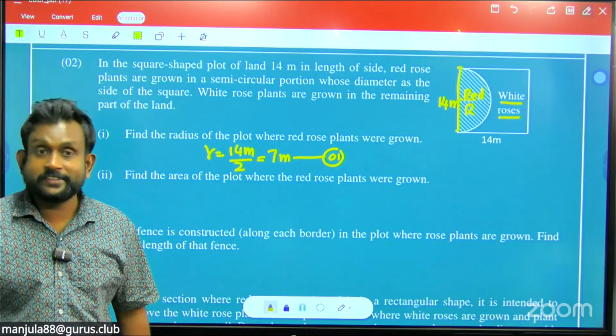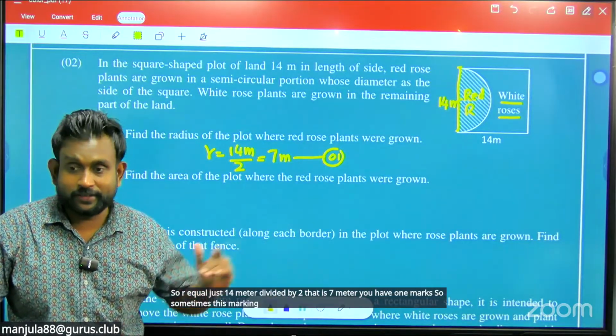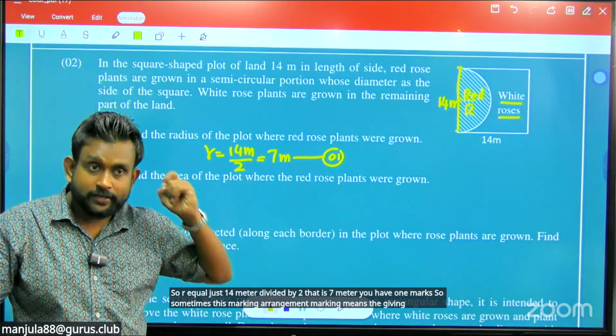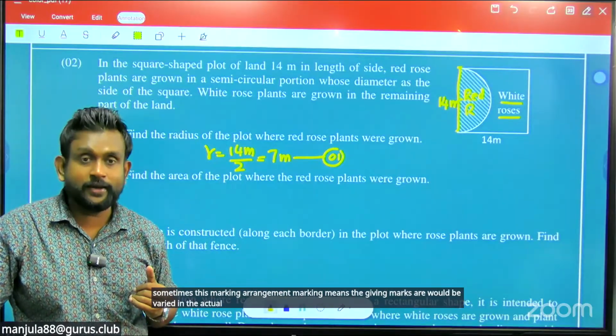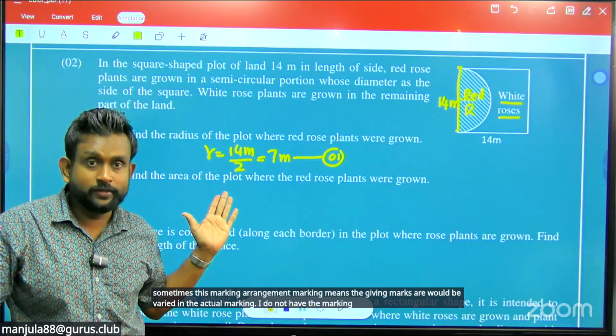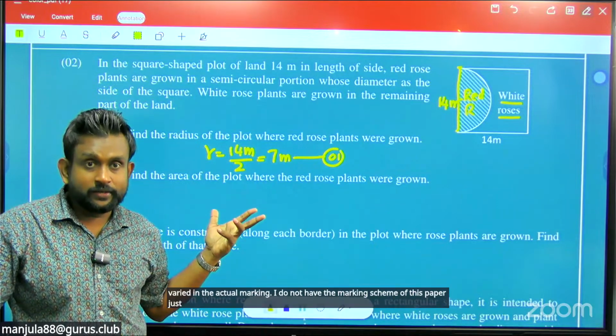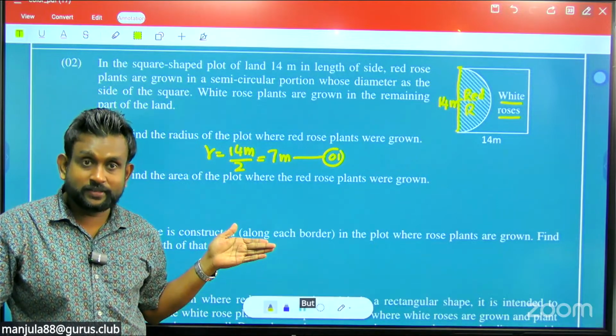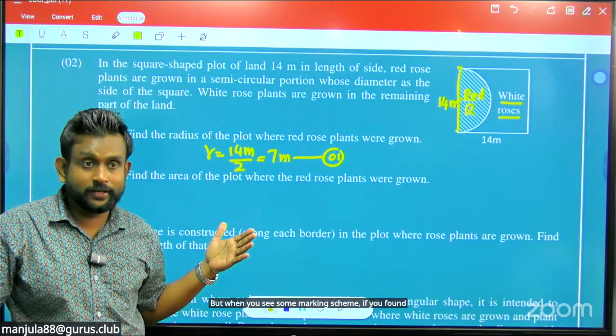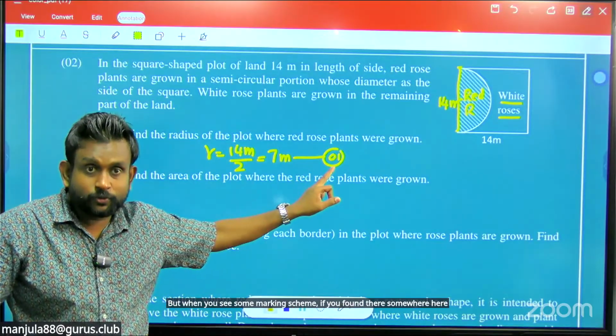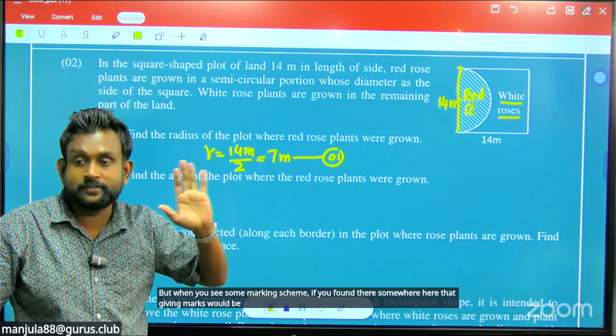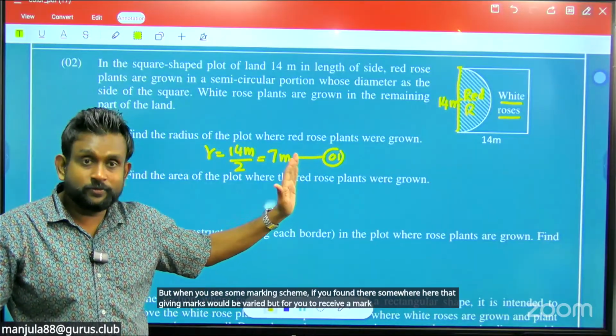Sometimes this marking arrangement, the given marks, would vary in the actual marking. I do not have the marking scheme of this paper, I just got the paper only. If you see the marking scheme and find differences, the given marks would be varied. But for you to receive a mark, I am giving some marks with my assumption.